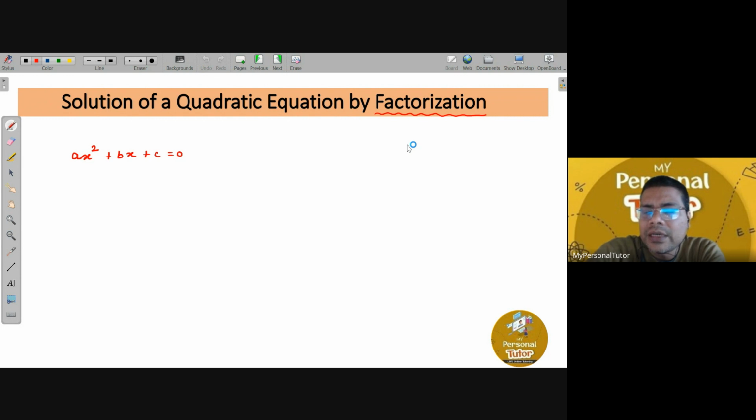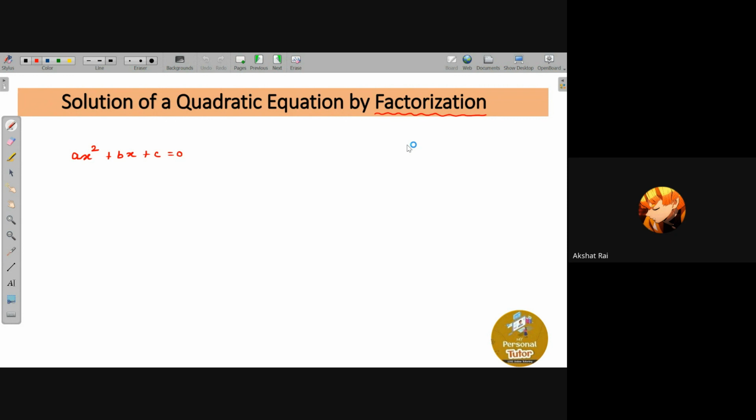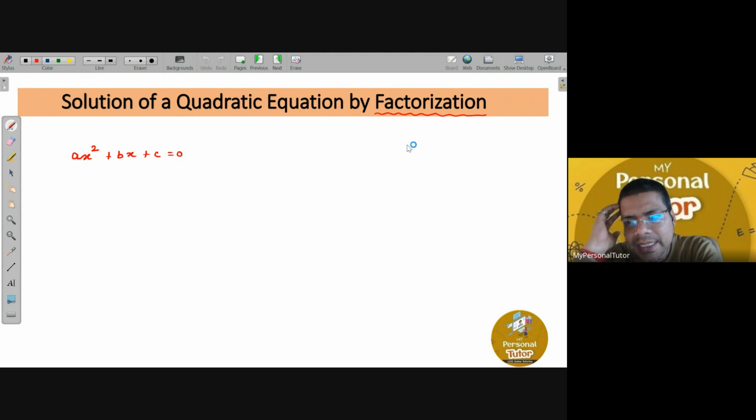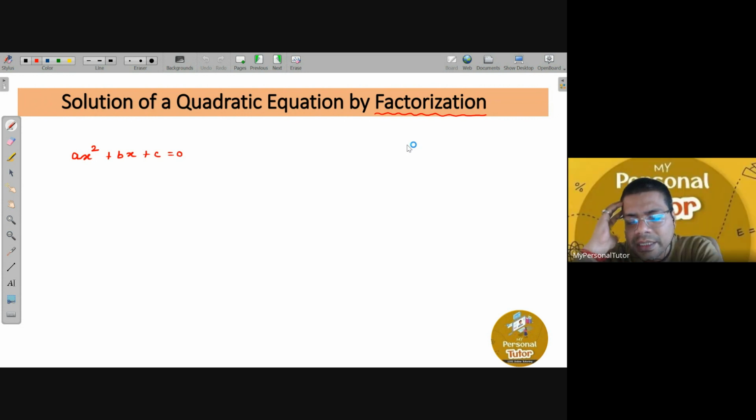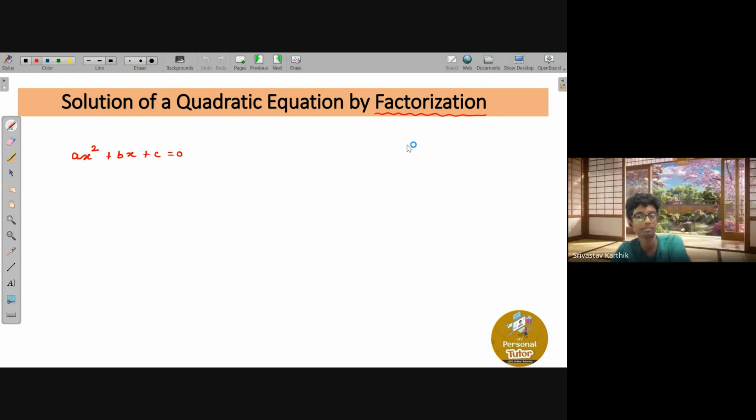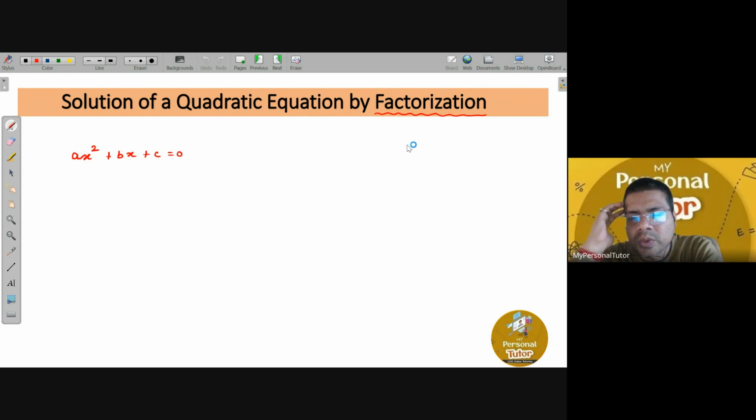Akshat, do you have any doubts from today's class? Do you want to ask anything? No sir, no doubt. No doubt, sir. Rohit, do you want to ask any doubts from today's class? No sir, no doubt. All right, good. Karthik, do you want to ask any doubts from today's class? No, sir. Swati, do you want to ask any doubts from today's class?